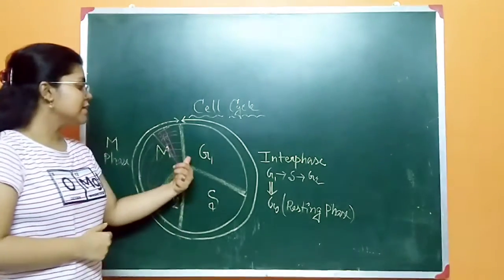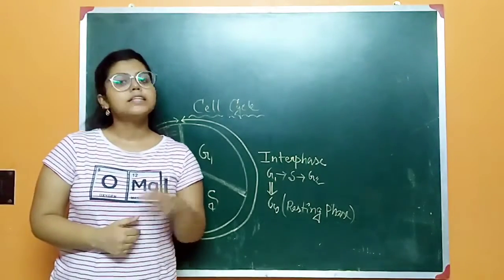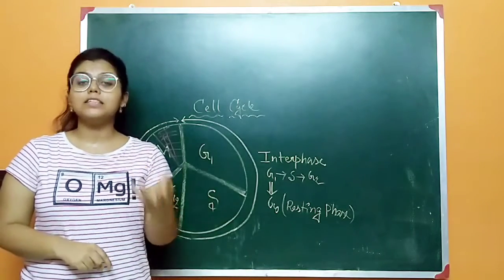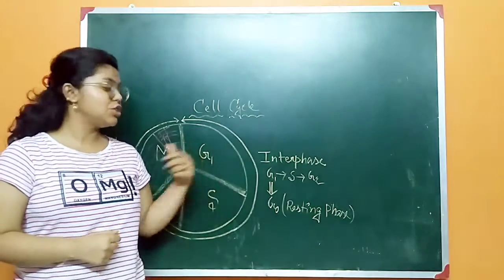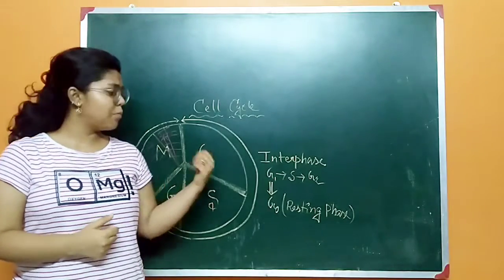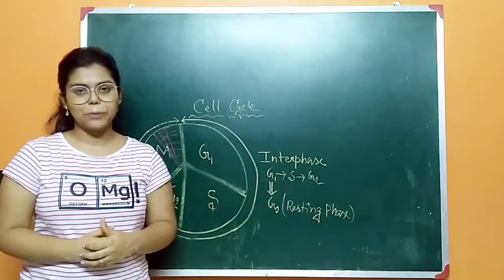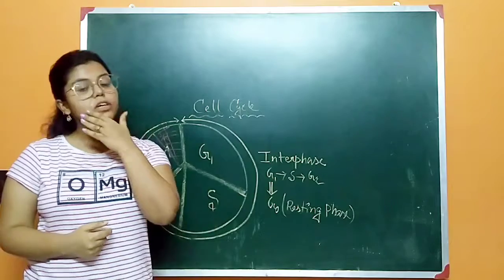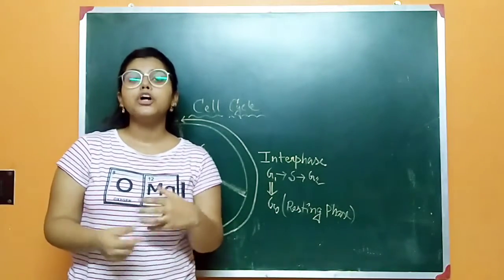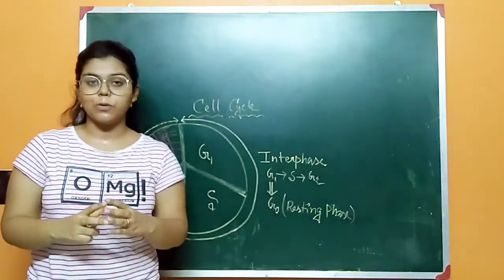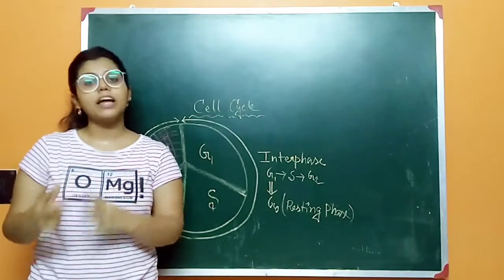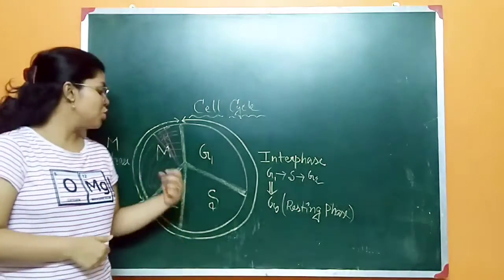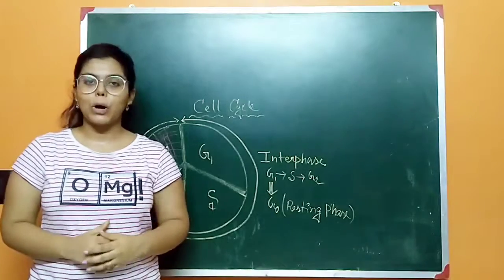Okay, so what is the function of G1 or growth phase? The growth of the cell obviously occurs in this case, and also the cell organelles get duplicated in the G1 phase. And there is the importance of G0, which I have already told you. Next is the synthesis phase, where DNA replication occurs. Suppose you are dividing a cell, so it is needed to duplicate its genome also. That happens through DNA duplication or DNA replication, I must say. So in the S phase, DNA replication occurs.